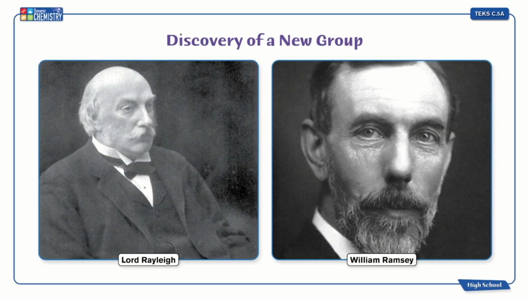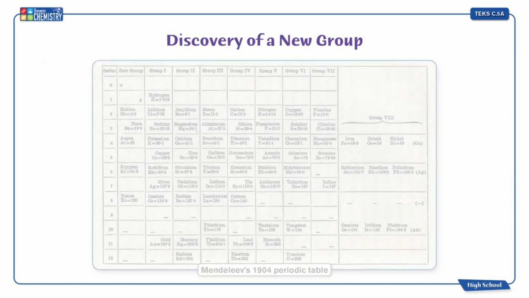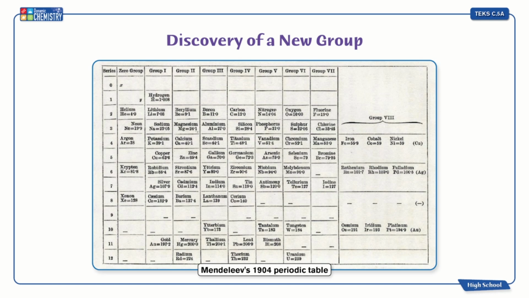During the late 1800s, Lord Rayleigh and William Ramsay discovered argon while studying atmospheric gases. Additional experiments led to the discovery of helium and other gases. The discovery seemed to contradict Mendeleev's work due to the unreactive nature of the gases until a new family was added to Mendeleev's periodic table.